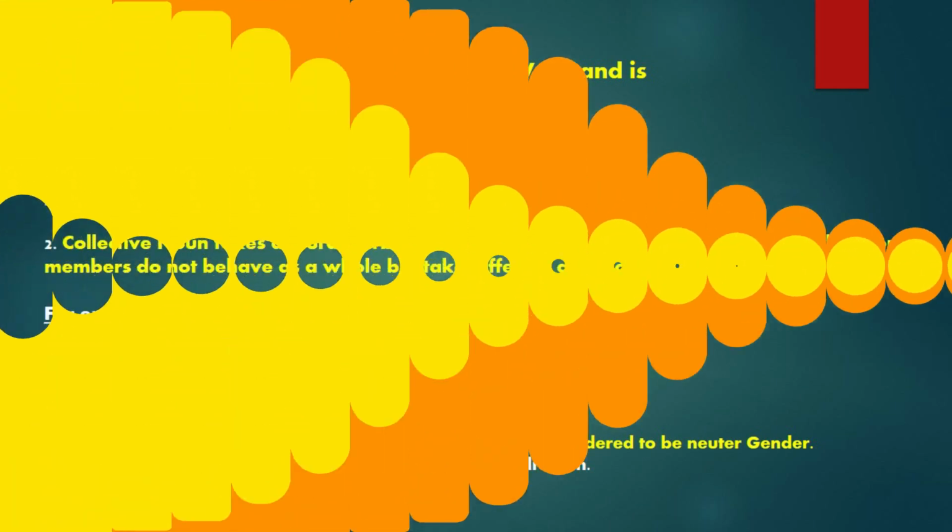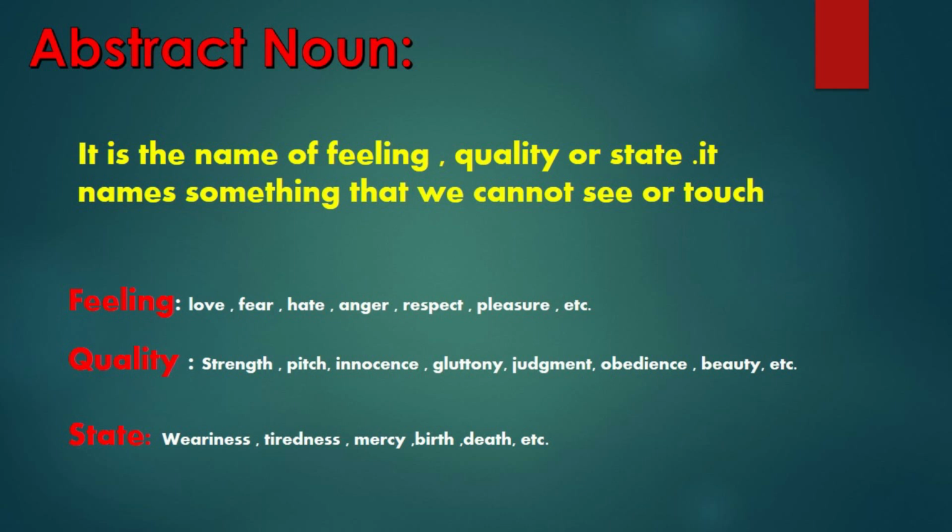So let's go for the next noun, abstract noun. It is the name of a feeling, quality, or state. It names something that we cannot see or touch, like feeling, love, fear, hate, anger, respect, pleasure, etc. Abstract noun: quality, strength, pitch, innocence, gluttony, judgment, obedience, beauty, etc.